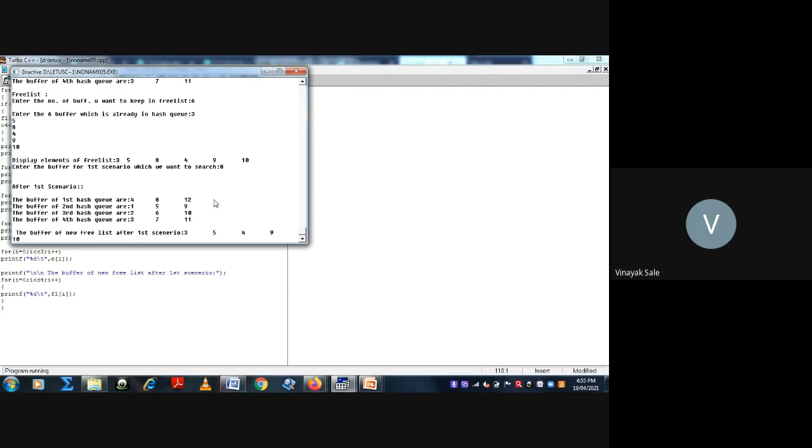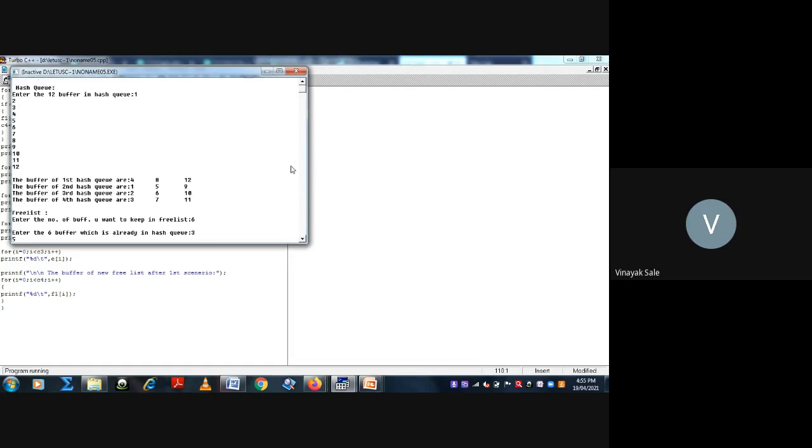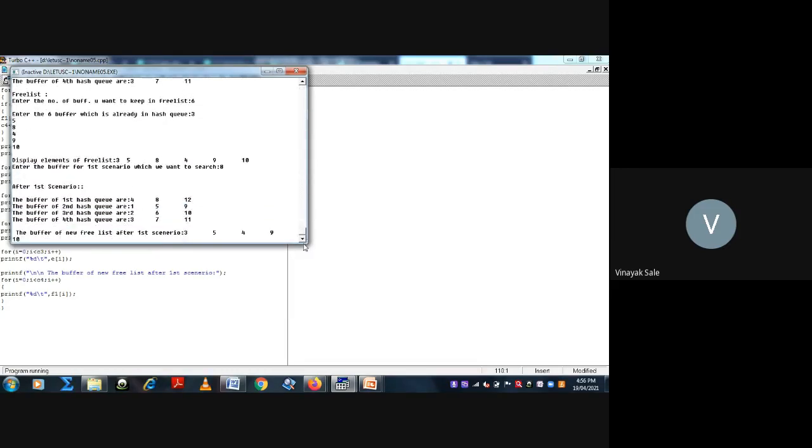Here see the elements, these elements and the previous elements are the same. See, here this is the free list, that is, first free list 3, 5, 8, 4, 9, 10. After execution, here 3, 5, 4, 9, 10. So here the element, that is, buffer number 8, is removed. This is the program for your first scenario.